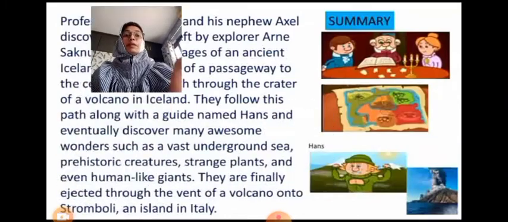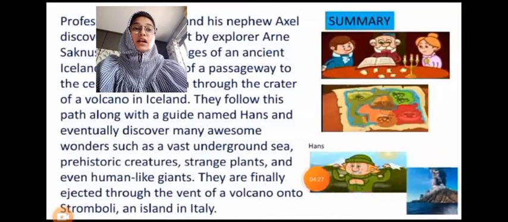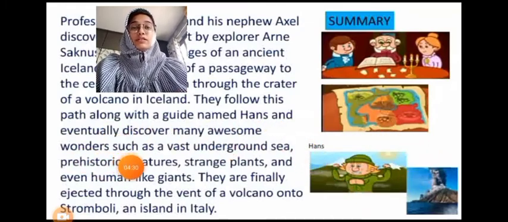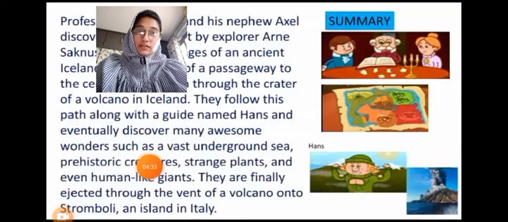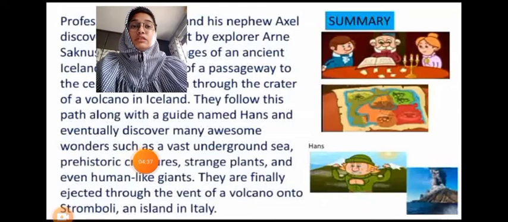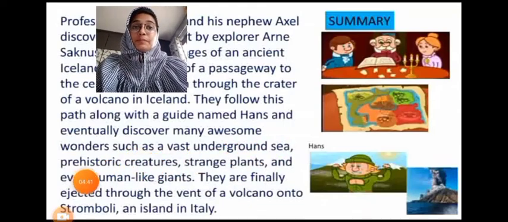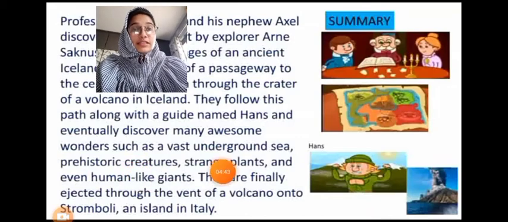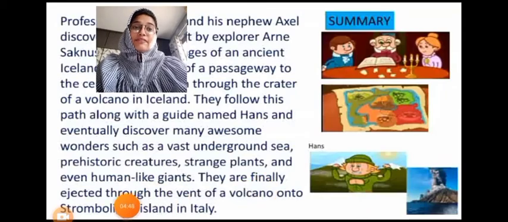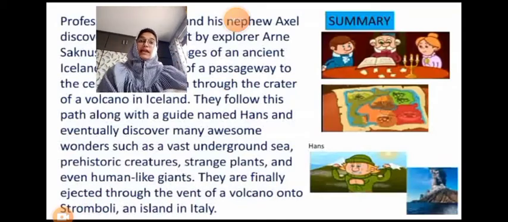They follow this path along with a guide named Hans. They had the guide, this Hans you can see in the picture, and eventually discover many awesome wonders. Along with finding the journey to the center of the earth, they also found different and awesome wonders such as a vast underground sea, prehistoric creatures, strange plants, and even human like giants. They are finally ejected through the vent of the volcano onto Stromboli, an island of Italy.